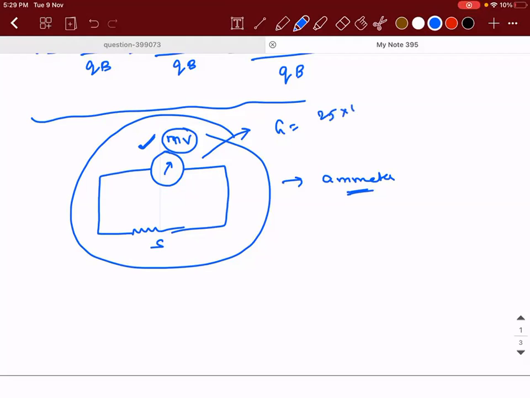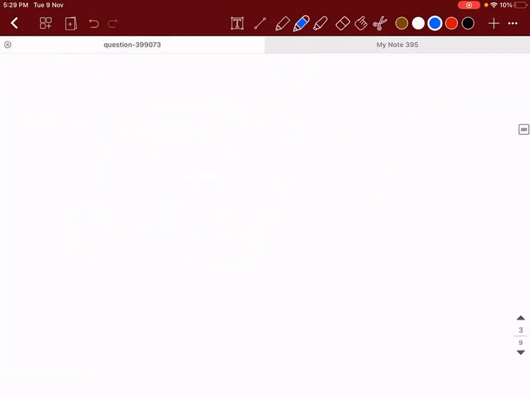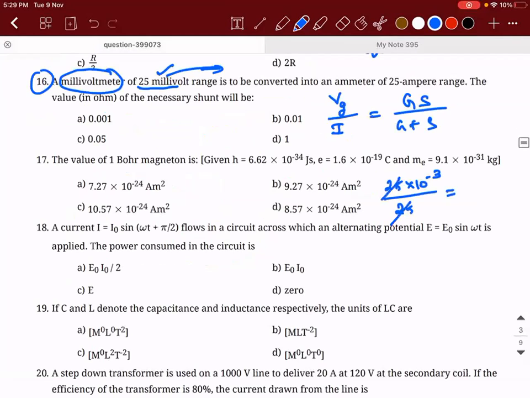So V is how much? 25 into 10 power minus 3 divided by what is the full deflection current that is going to flow through it? It is 25. So this and this will get cancelled. It will be 0.001. So the value of G is 0.001. So this is 10 power minus 3. This can also be 10 power minus 3 into S divided by 10 power minus 3 plus S. Okay, but 10 power minus 3, since it is a very, very small value, what you can do is 10 power minus 3 plus S can be approximated to 10 power minus 3 itself.